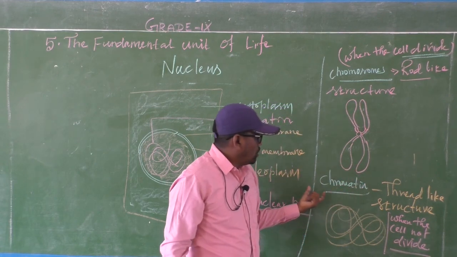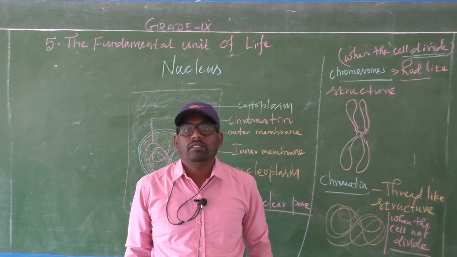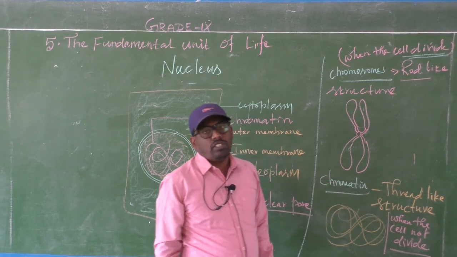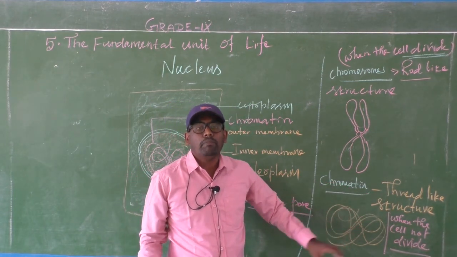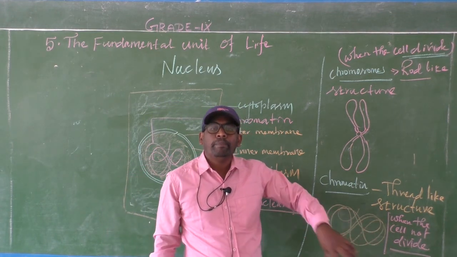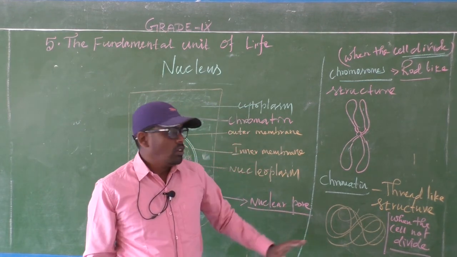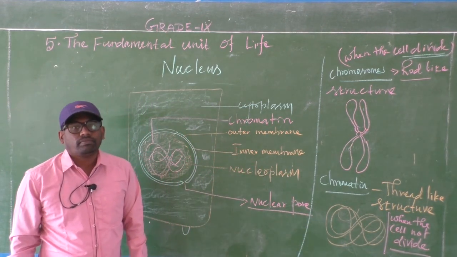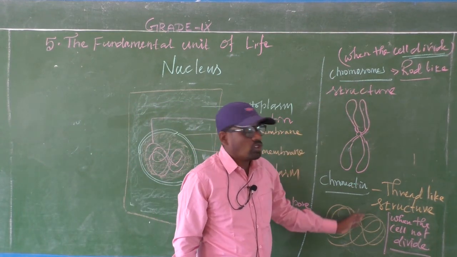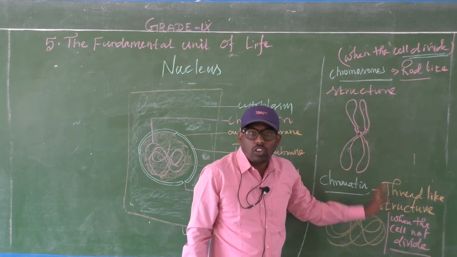Another structure is chromatin. When the cell is not divided, you can see only the entangled mass of thread-like structure, but it is twisted. Now questions will come: what is chromosome, what is chromatin, and what are the differences between chromatin and chromosome?